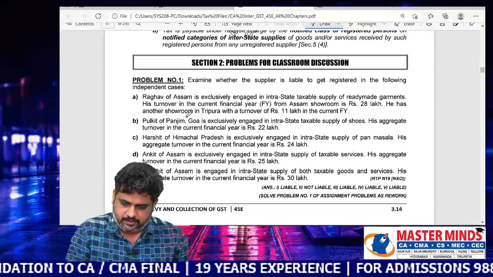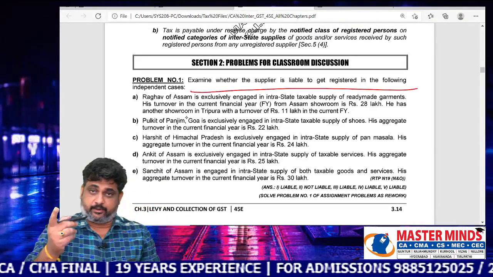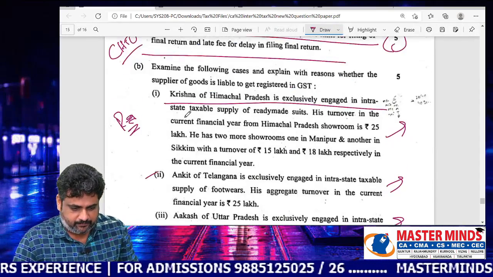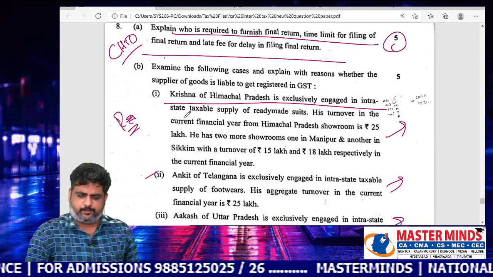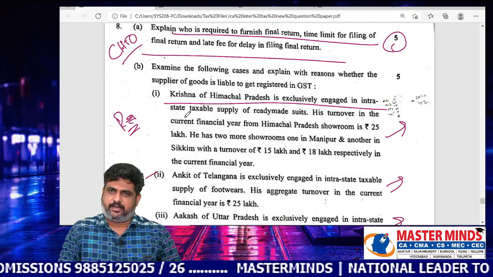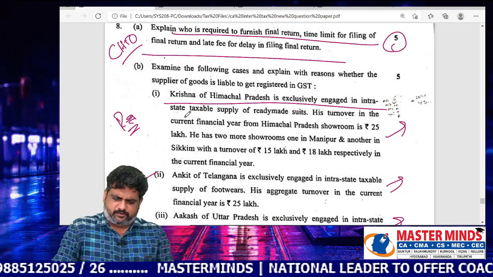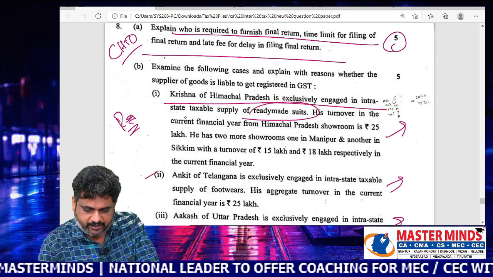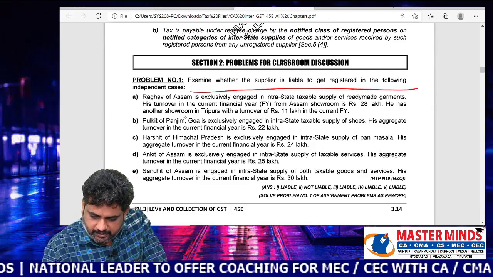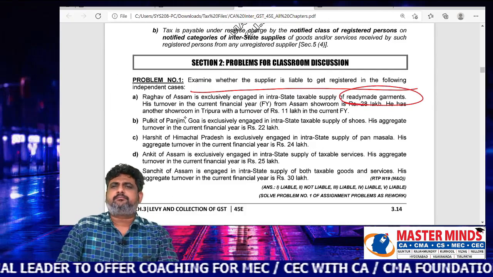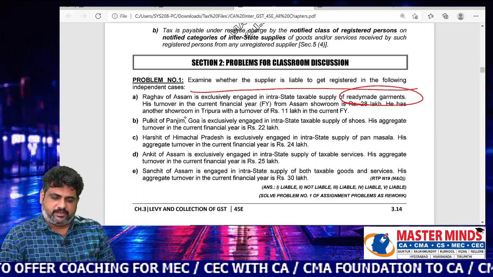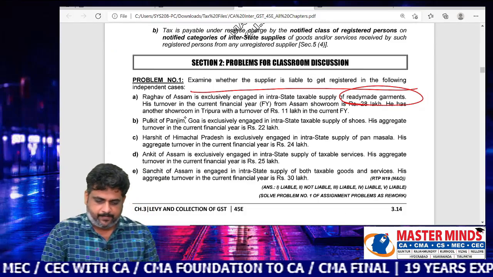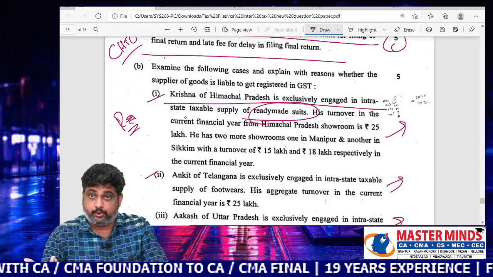See this one. Examine whether the supplier is liable to get registered in the following independent cases. See this? The heading is also like that only. Examine the following cases, explain with the reasons whether the supplier is liable to get registered. Same heading is there now, and here names will change. Krishna of Himachal Pradesh exclusively engaged in intrastate supply of ready-made suits. See this? Intrastate supply of ready-made garments. Names will change. Here Raghav of Assam, here Krishna of Himachal Pradesh. And the first point is covered almost.